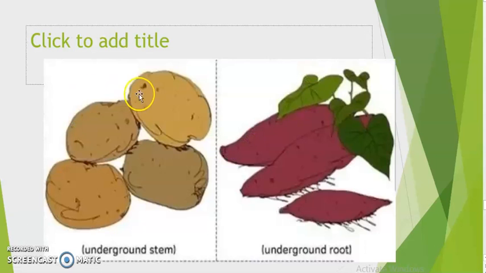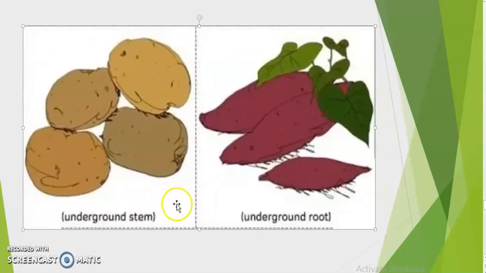Just take an example from plants. Here this is an underground stem, that is potato, and this is sweet potato, which is an underground root. So we can say it is a modified root meant for the function of storage, and the potato is a modified stem meant for storing food, right? So both are meant for storing food in the form of starch, but one is a stem, the other is a root. So anatomically, if we talk tissue wise, they are totally different, but function wise they are similar.